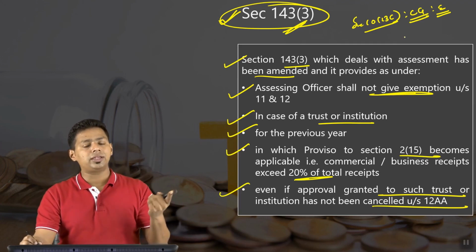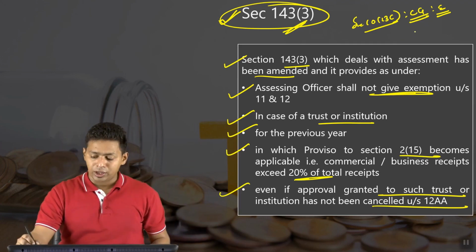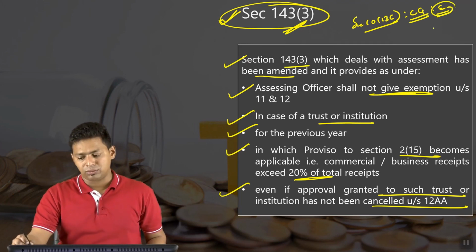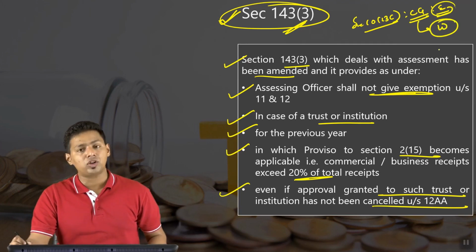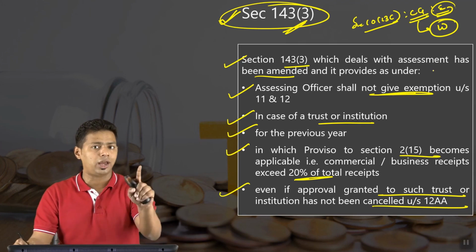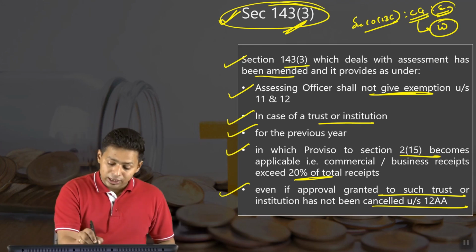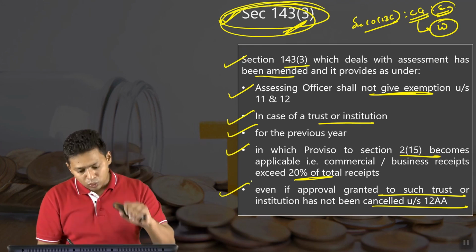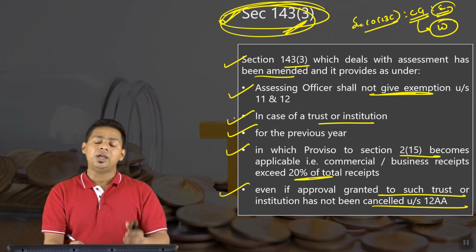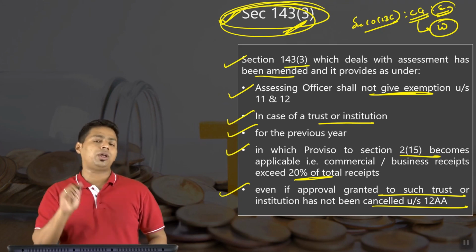So who can withdraw the exemption? Obviously the approving authority. If the central government has given you the exemption, the central government is the authority who can withdraw the exemption, not the AO. Therefore this explanation says that even if the exemption is not withdrawn, you can still do the assessment without giving the exemption.